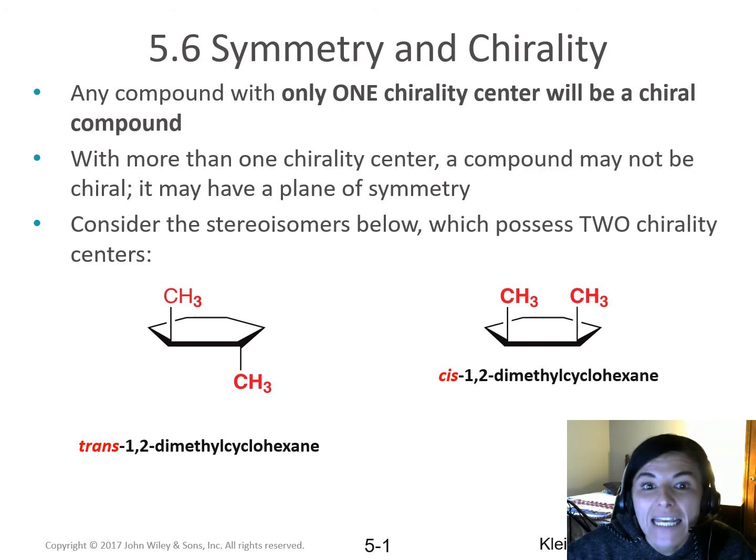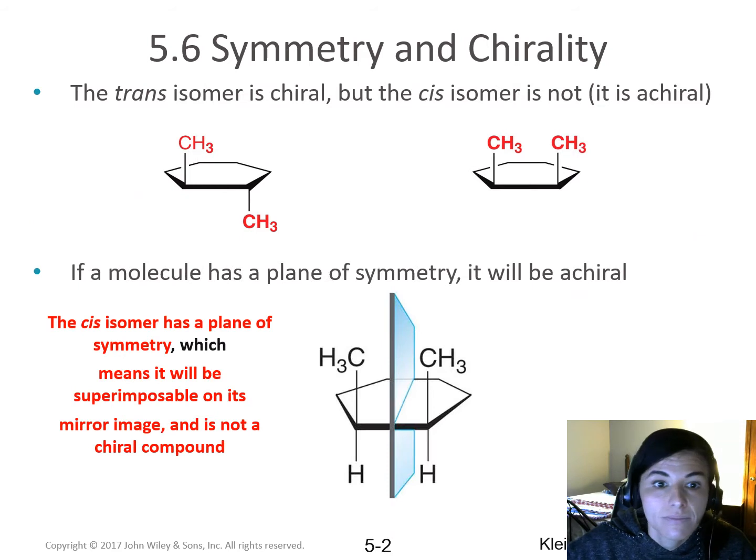It may have a plane of symmetry. So let's consider the stereoisomers below, which possess two chirality centers. The trans isomer is chiral, but the cis isomer is actually not. It's achiral. If a molecule has a plane of symmetry, it will be achiral. The reason that the cis isomer is achiral is because it can be superimposed on its mirror image.